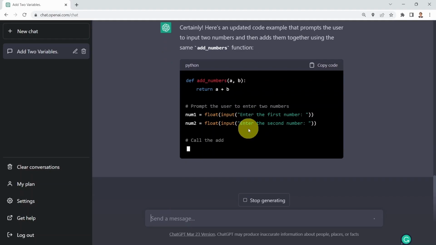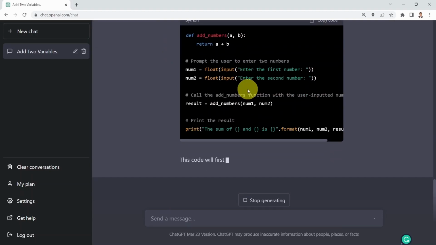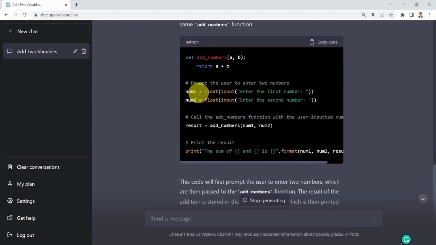And here, what you notice is that ChatGPT has developed code for you that asks the user to enter two numbers. Here I'm asking the user to enter the first number. And here you will notice that we are doing type casting to cast the input, which is going to be a string data type, to a float data type, or floating point. And that's going to be num1 and num2.